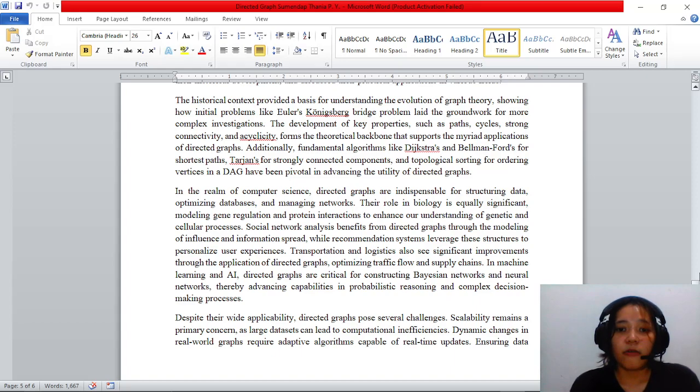Social network analysis benefits from directed graphs through the modeling of influence and information spread, while recommendation systems leverage this structure to personalize user experience. Transportation and logistics also see significant improvement through the application of directed graphs, optimizing traffic flow and supply chains. In machine learning and AI, directed graphs are critical for constructing Bayesian networks and neural networks, thereby advancing capability in probabilistic reasoning and complex decision-making processes.